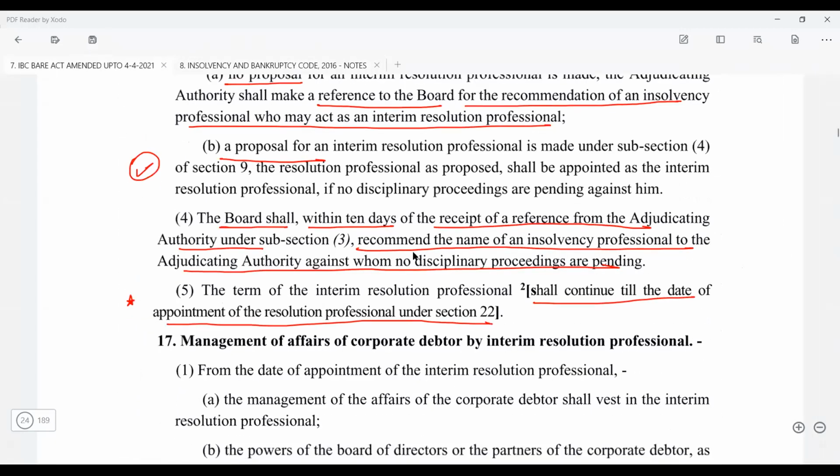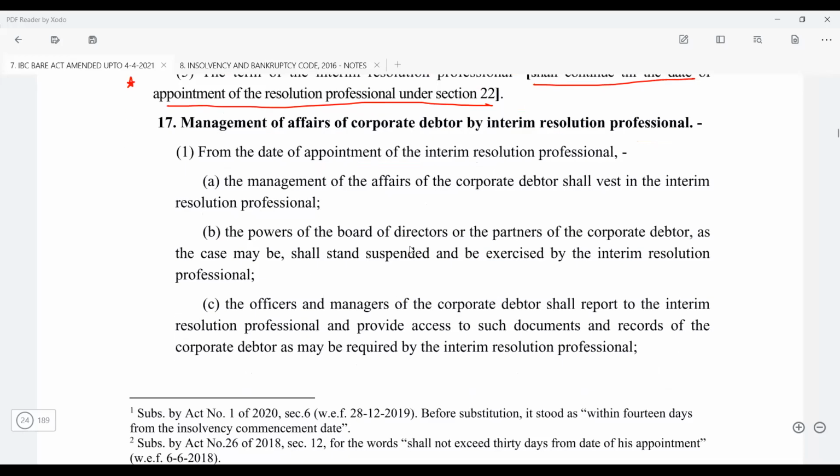Now just see the management of the affairs of the corporate debtor by the interim resolution professional. This is a general section, so you can just read it. The interim resolution professional will take charge of the management of the corporate debtor, and he is going to take care of the company, right? The management of the affairs of the corporate debtor shall vest in the hands of the resolution professional.